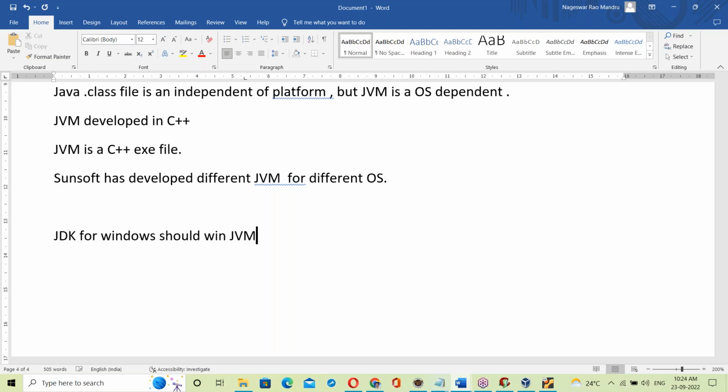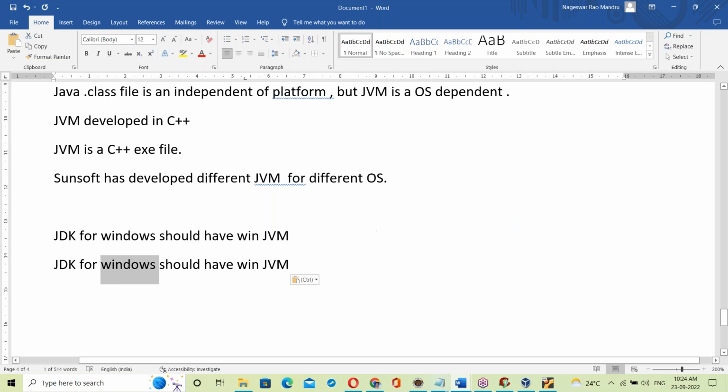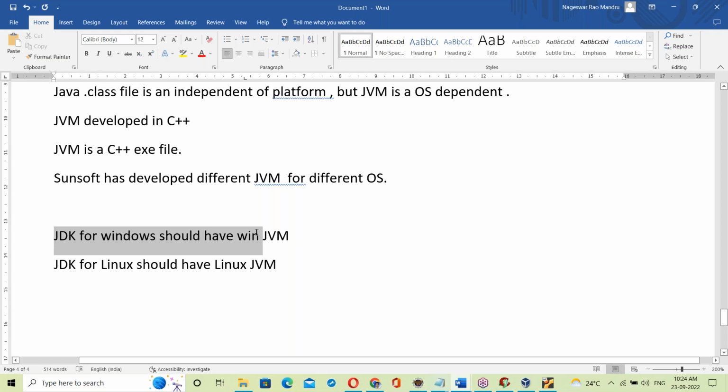The JDK for Linux should have the Linux JVM. That means the JVM is different for different operating systems.